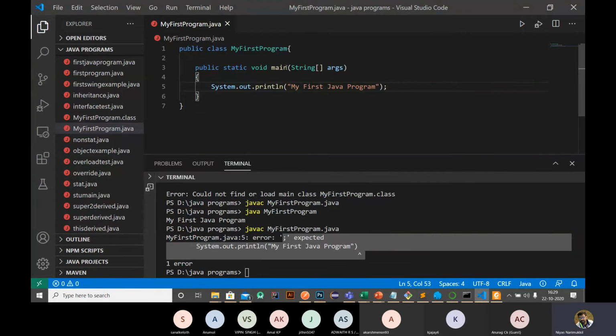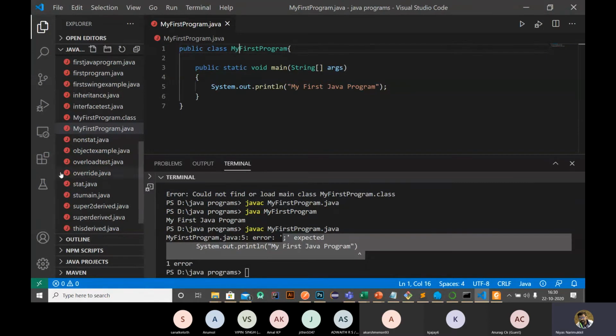So this is the syntax. What I'm saying is that it is not mandatory to use this terminology, but it is preferred, because all the default classes and functions inside Java programs use this kind of terminology.